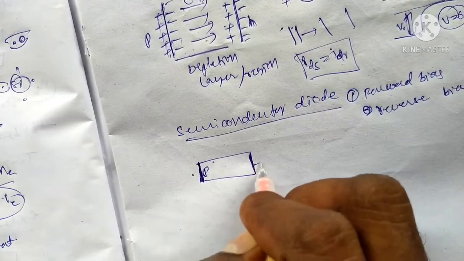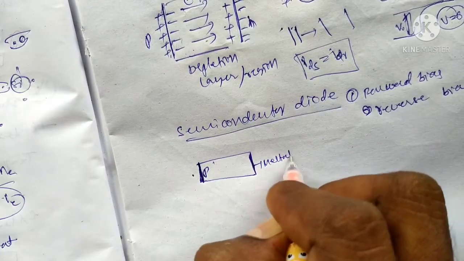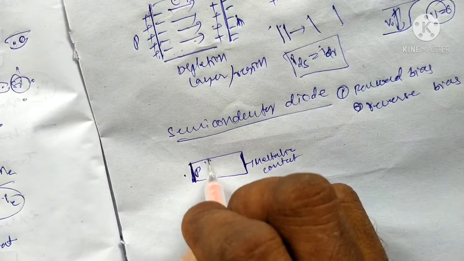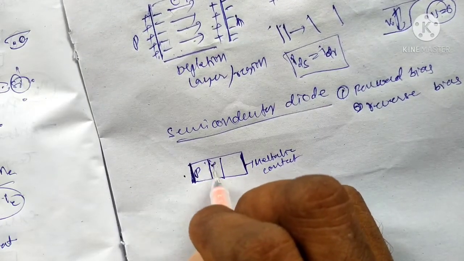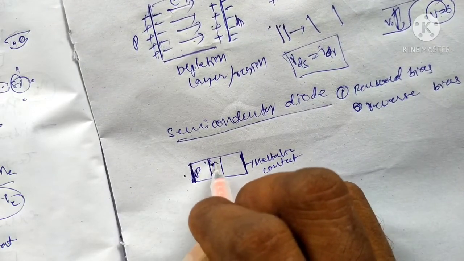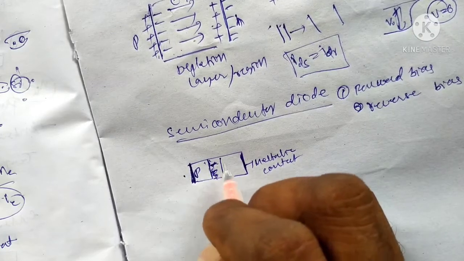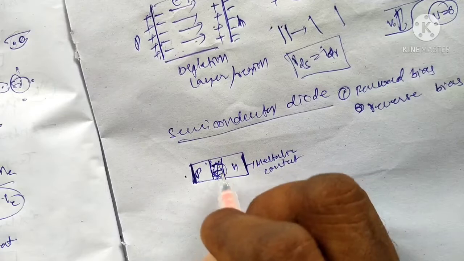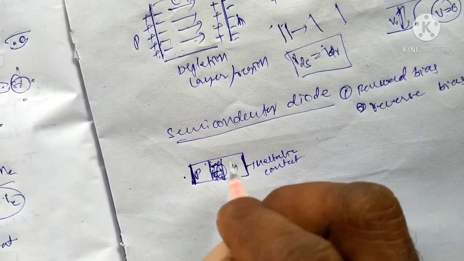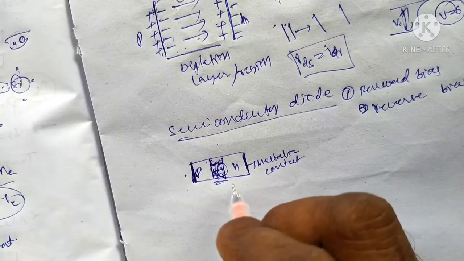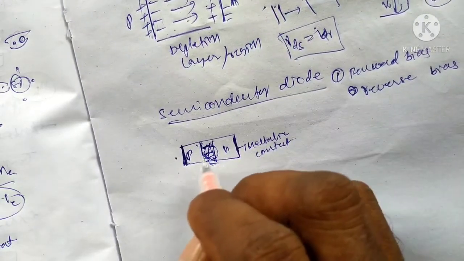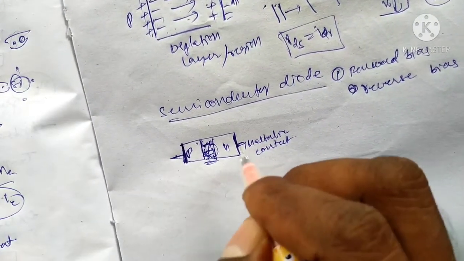There will be a depletion layer formed. The p side is negative, with electrons inside and positive charge particles inside. This is the depletion layer or depletion region. This is a p-n junction diode.